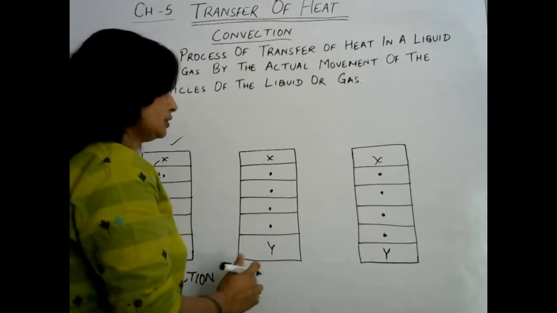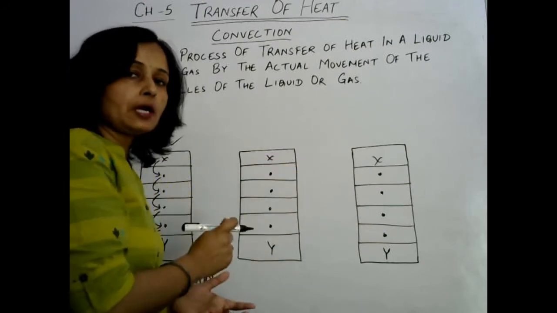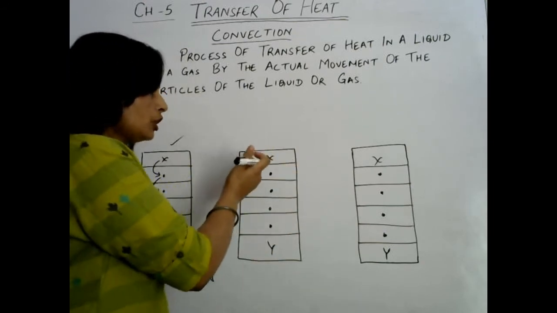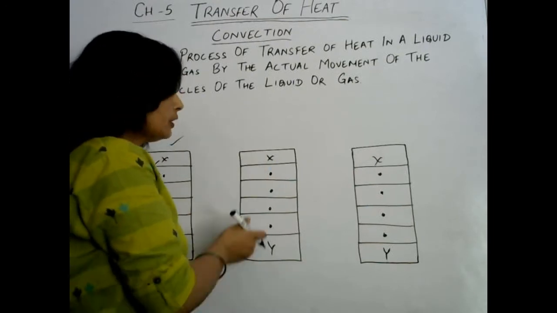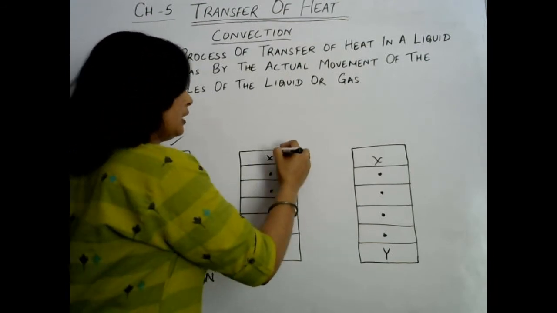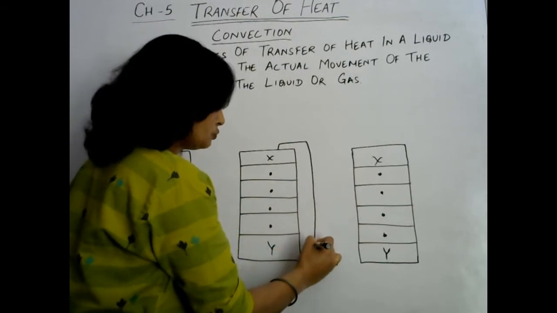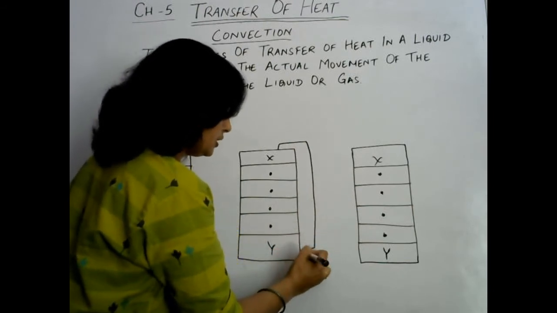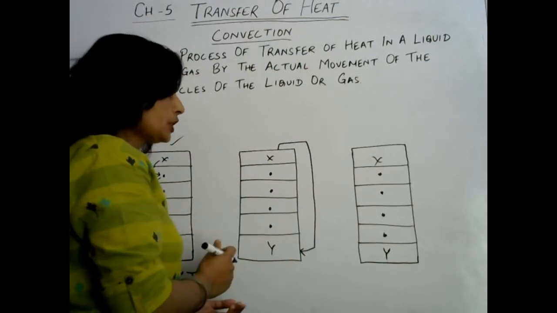Now let us discuss the second situation. In this situation, student X again wants to give his book to Y, but this time he will not pass the book to the next student. Instead, he stands up from his position and moves towards Y where Y is sitting, and gives his book to Y. So what happened here?